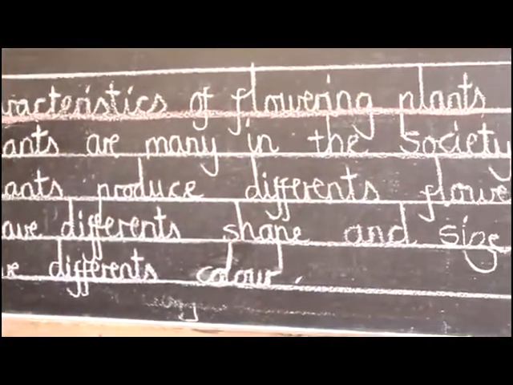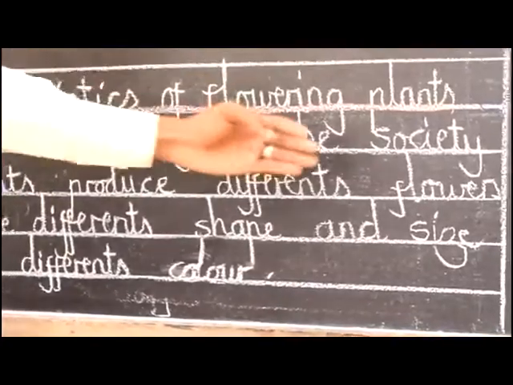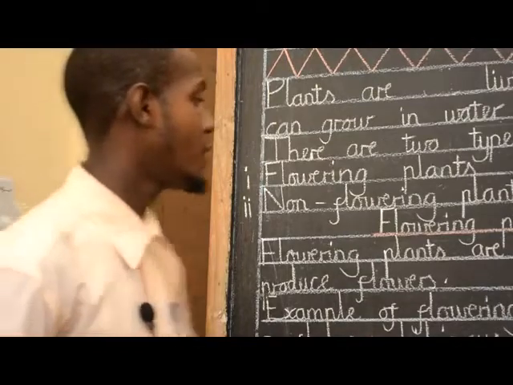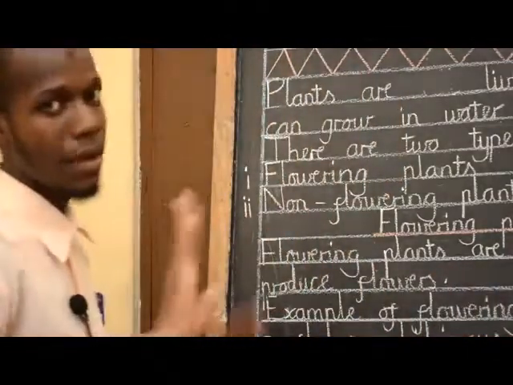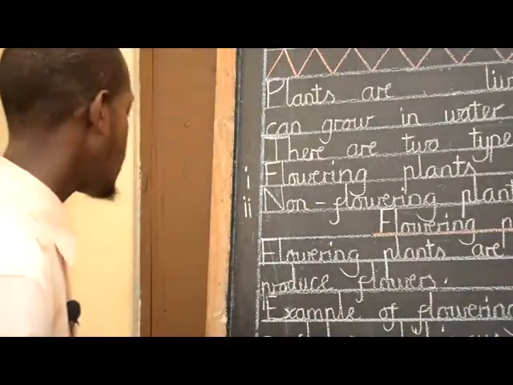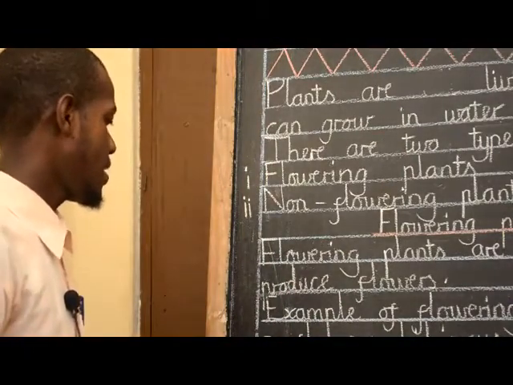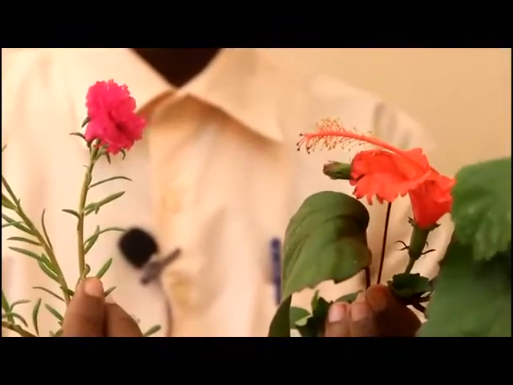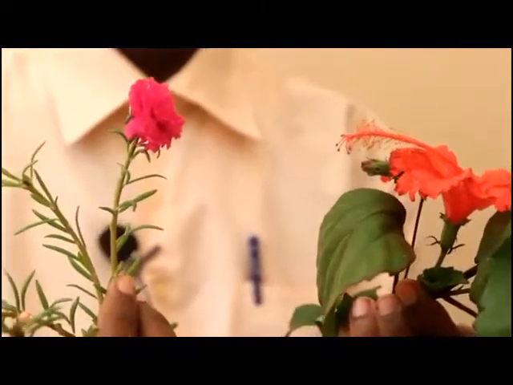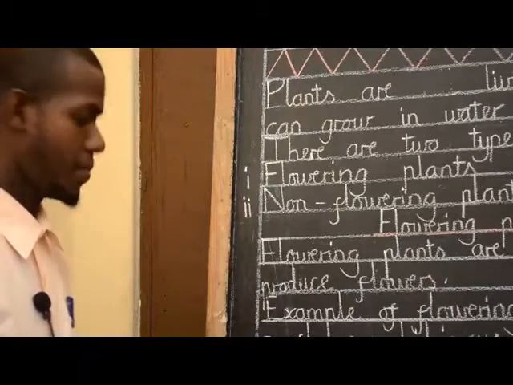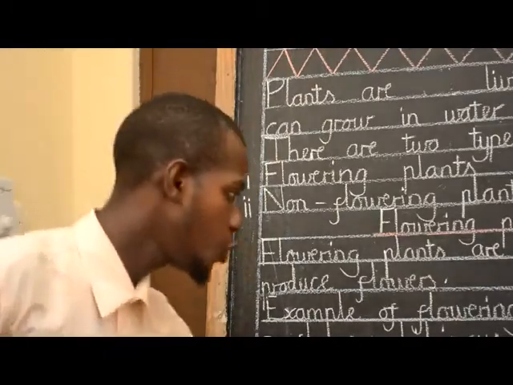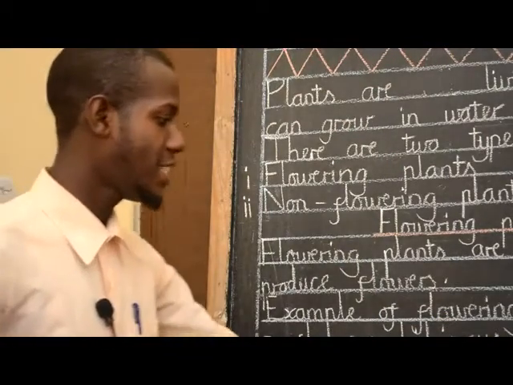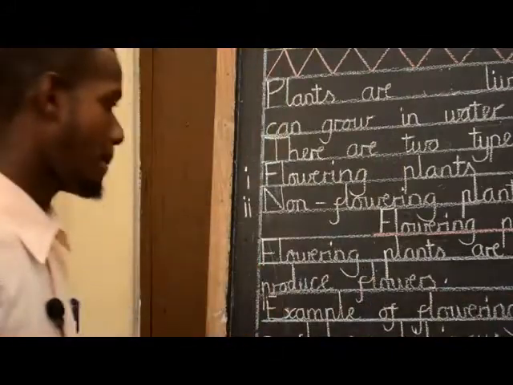These plants are familiar in our society. Are we together? This is the first characteristic of flowering plants. Remember, now we are discussing flowering plants. Forget about non-flowering plants. The second characteristic is these plants produce different flowers. Aina hii ya mimea inazalisha aina tofauti tofauti za maua.